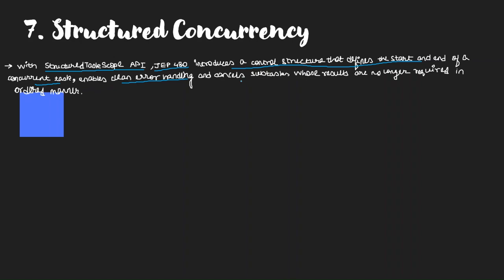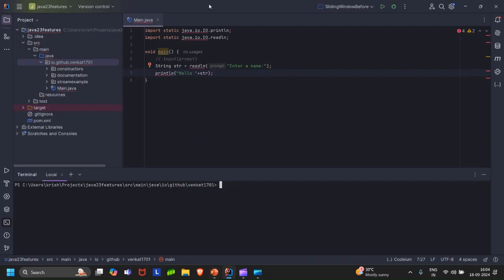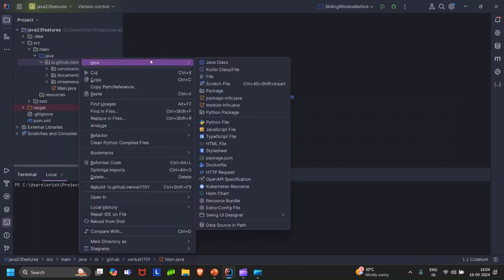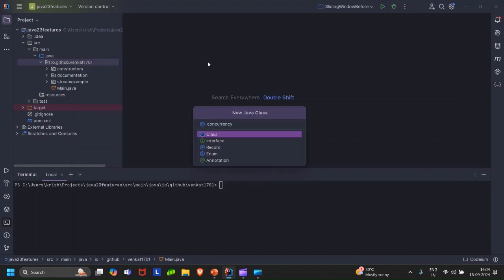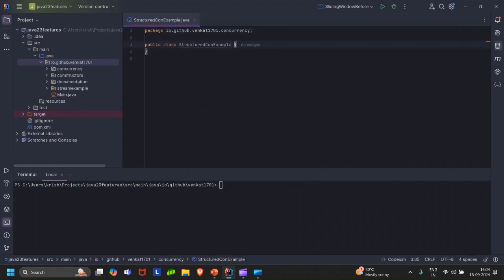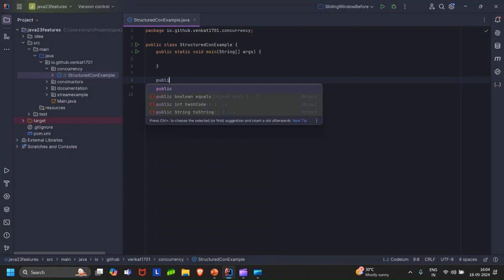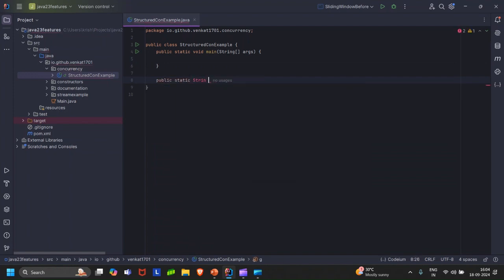Let us write a program where we'll understand structured concurrency. Again, I'll comment all of this. Let me say concurrency dot StructuredConExample. Here we'll be simulating a call to a weather API and a trading API. So I'll have two methods, both static, one named fetchWeather.